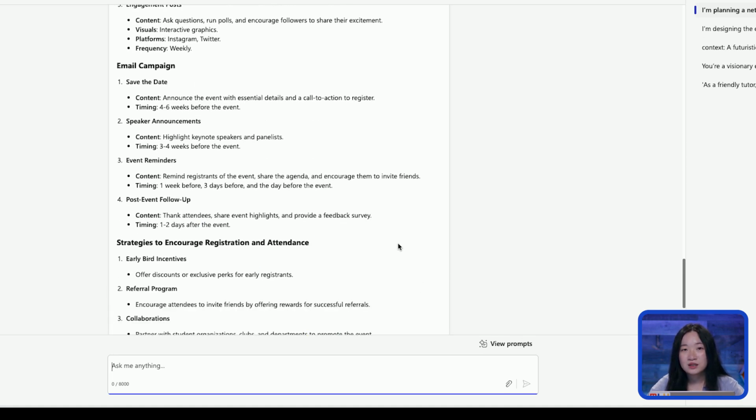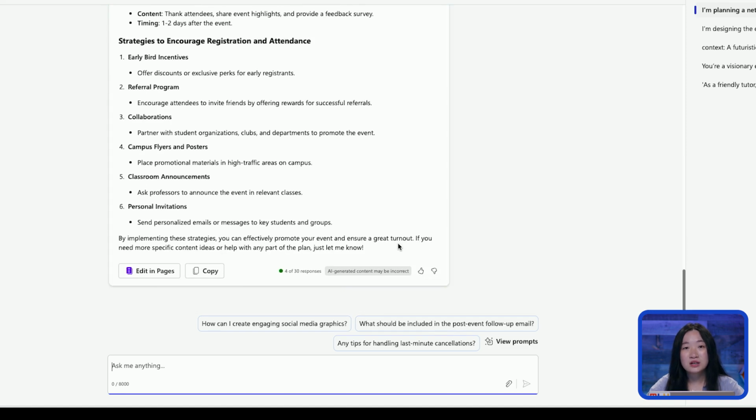So let's make this event even more exciting by designing some visuals. A great logo, banners, or graphics will help make your event stand out and look more professional.